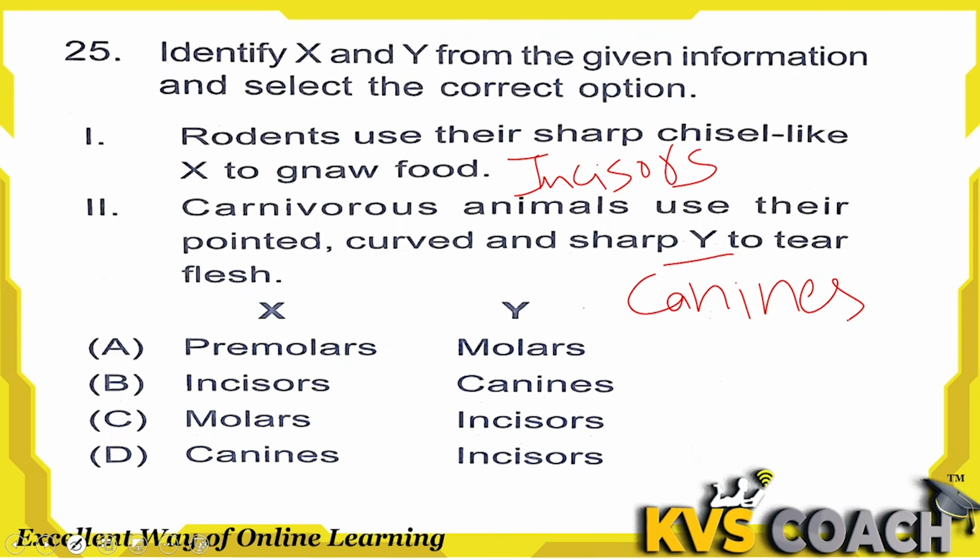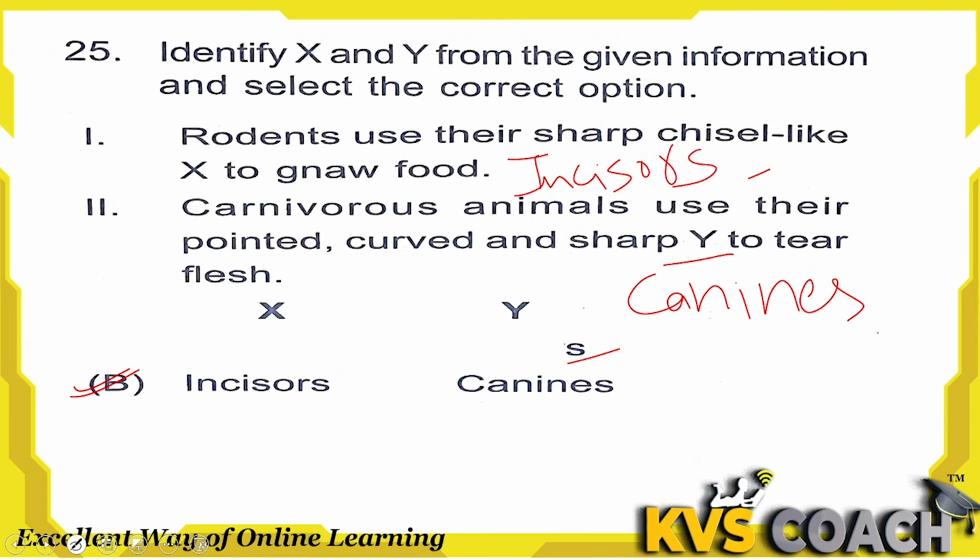Front teeth are known as incisors, and side teeth after incisors are known as canines, and after that there are premolars and molars. Incisors are the front teeth, used for biting. Canines are used for tearing flesh or meat. Premolars are for chewing or grinding, and molars also for further chewing and grinding. So the right answer here is incisor, canines. Option B is the right answer here.